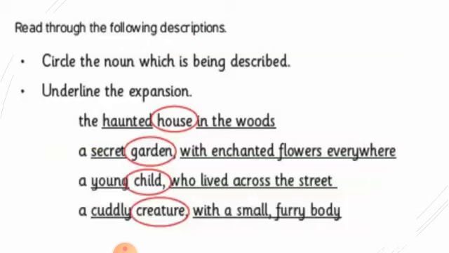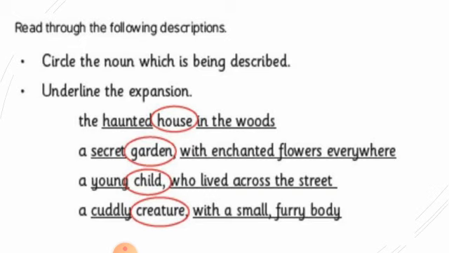Now I have given you some examples here. The haunted house in the woods. What kind of house? The haunted house in the woods. So now it becomes a noun phrase. A secret garden with enchanted flowers. Garden is a noun and secret modifies it. With enchanted flowers, now it becomes a noun phrase as it is describing it more. After that, a young child who lived across the street. Child is a noun and young is modifying it, who lived across the street. Now the whole is a noun phrase.